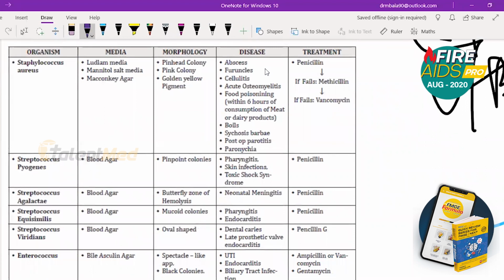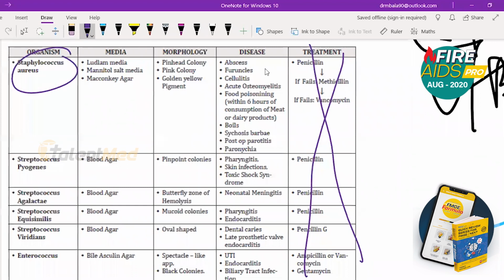So I'm not going to talk about drug of choice because in pharmacology, we talked about drug of choice. Let's not confuse with here. So you will have to study drug of choice clearly. So from pharma and micro, you must combine and study. That's a must. So now the first organism we are going to talk is Staphylococcus aureus.